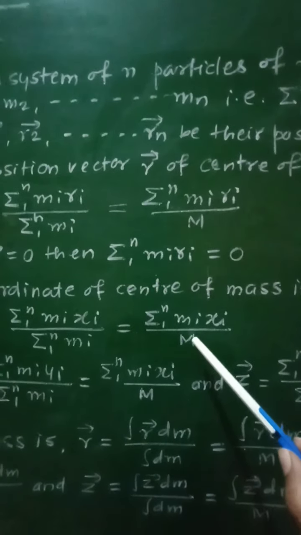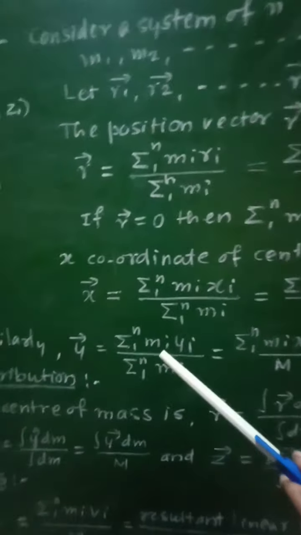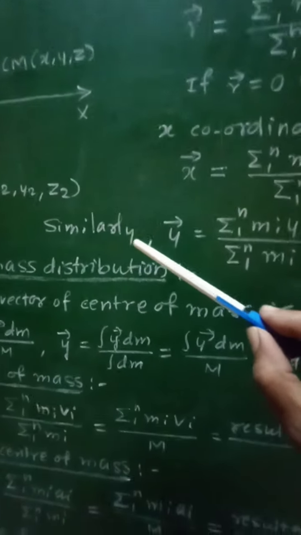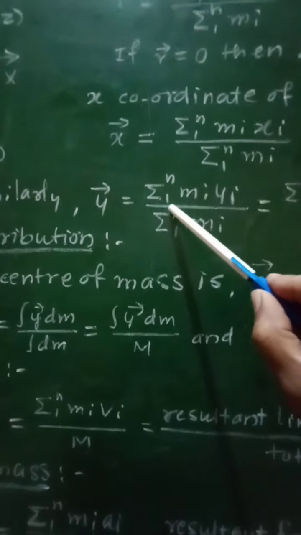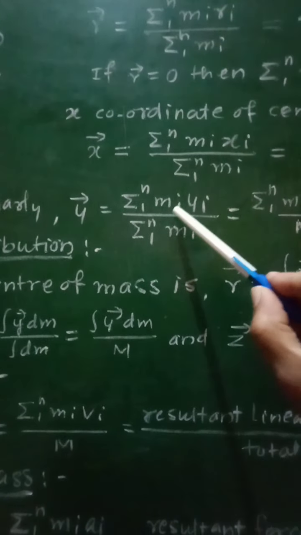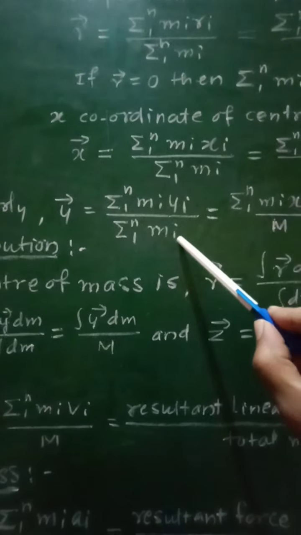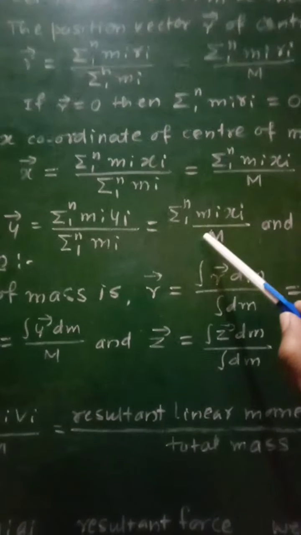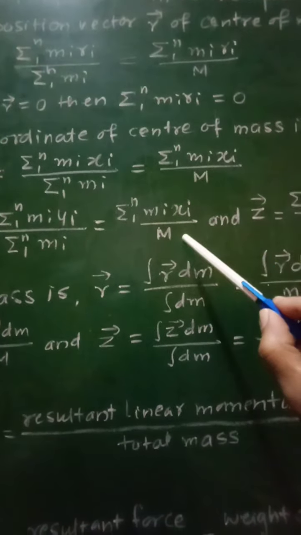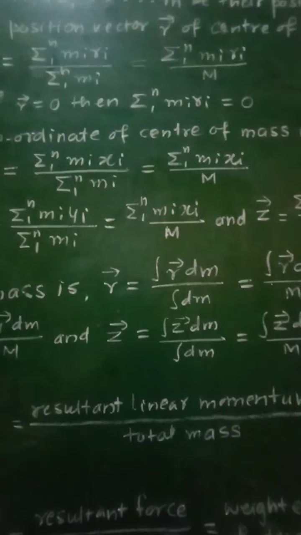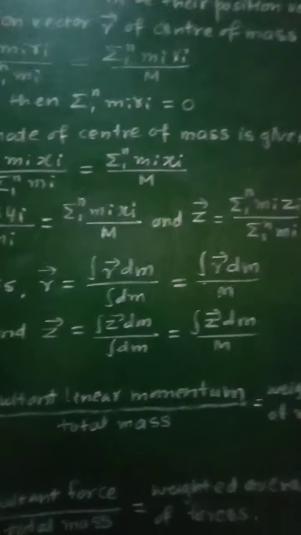Similarly, y and z coordinates of the center of mass will be given as y equal to summation 1 to n of mi yi upon summation of mi. It will be written as summation 1 to n of mi yi upon capital M, that is total mass.